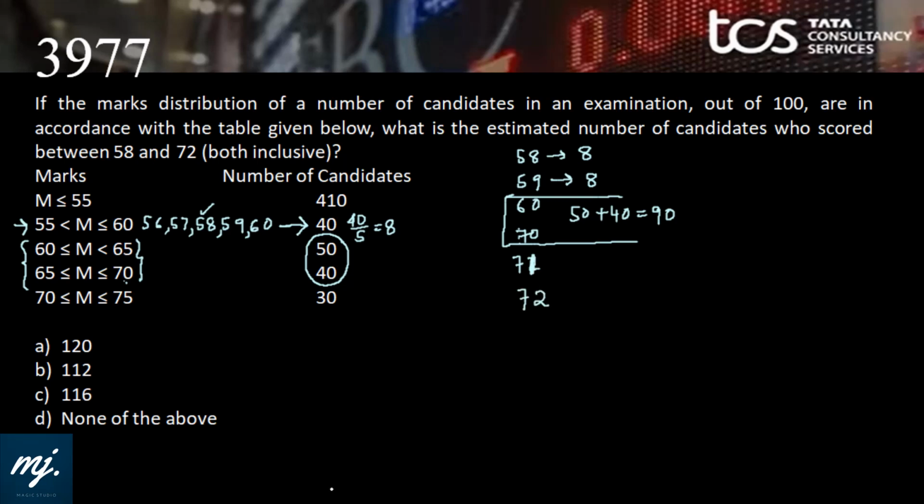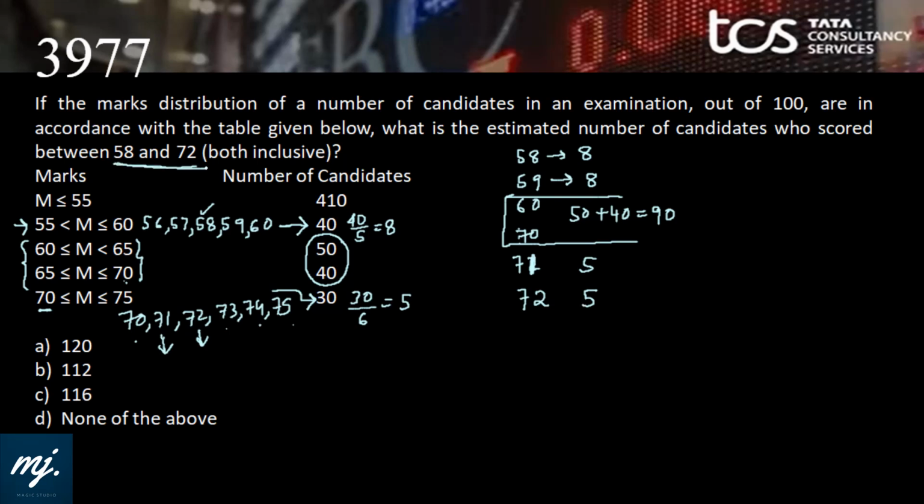Good. Now I need for 71. How many have scored 71 and how many have scored 72? When we move on to the last group, we can see the data points start from 70. We have 70, 71, 72, 73, 74 and 75. So how many data points are there in this group? 1, 2, 3, 4, 5, 6. And for 6 data points, the frequency is 30. So on average, each data point would be 5 units. That means 70 is scored on average by 5,